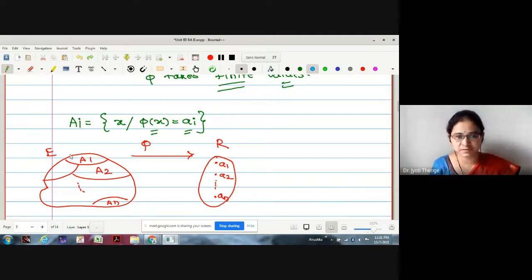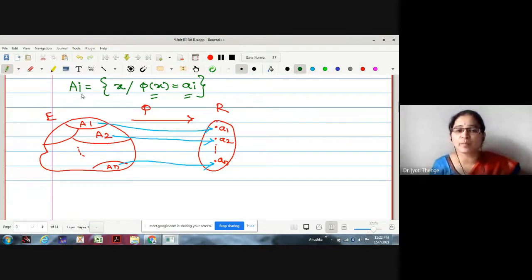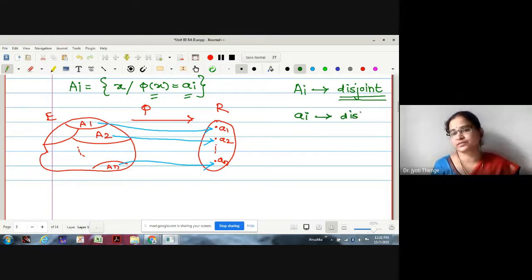This set A1 is going to map on A1. This set A2 is going to map on A2. This set An is going to map on An. Therefore, here we were claiming the property of the Ai's and the capital Ai's. What is the property of the Ai's? All those Ai's are disjoint. I am saying partition, no? And whenever we say partition, what kind of sets should they be? Disjoint sets. Similarly, all the small ai's are distinct.